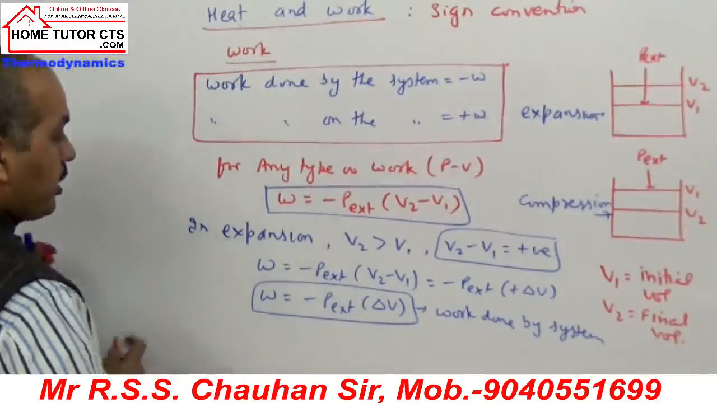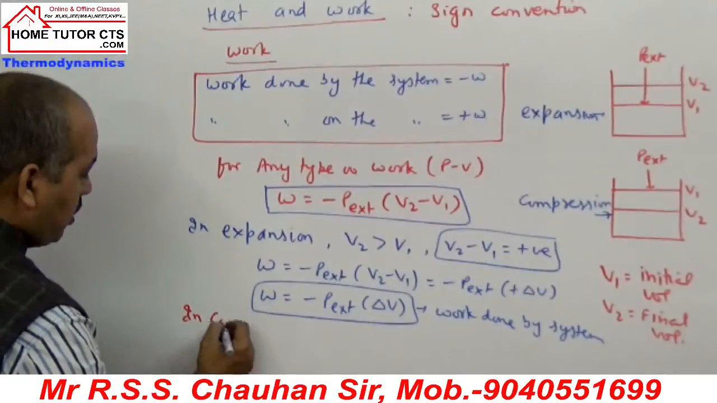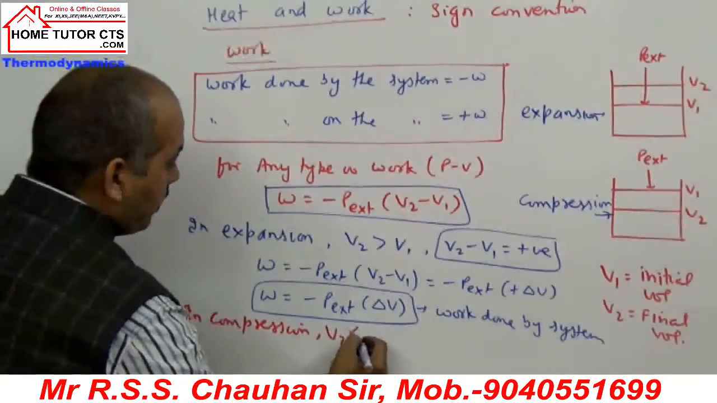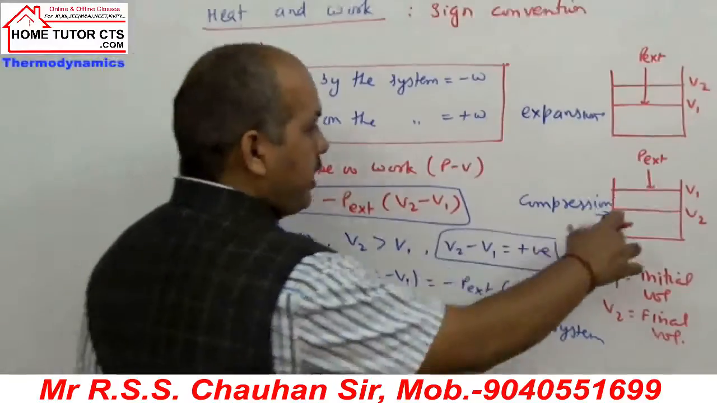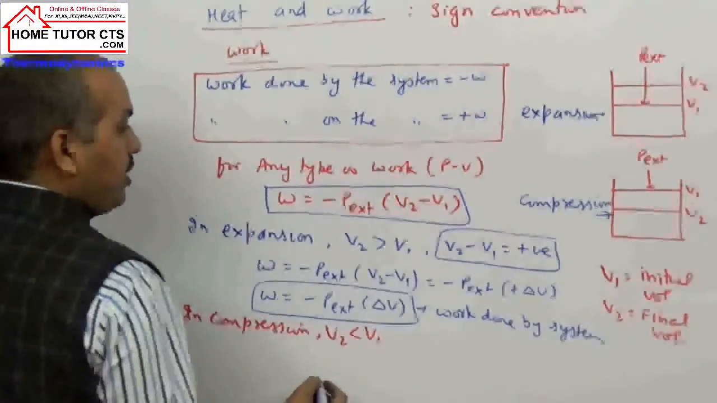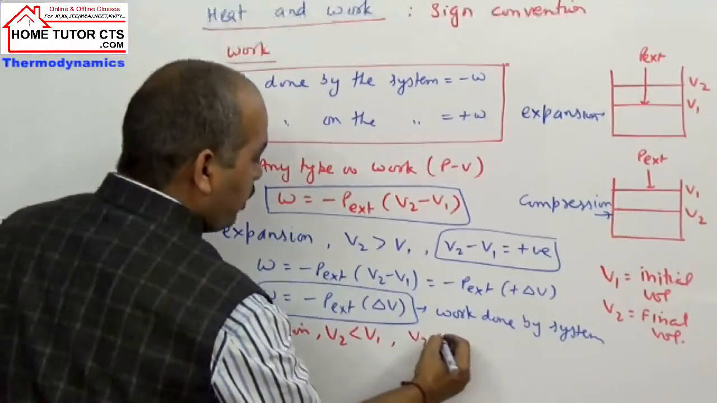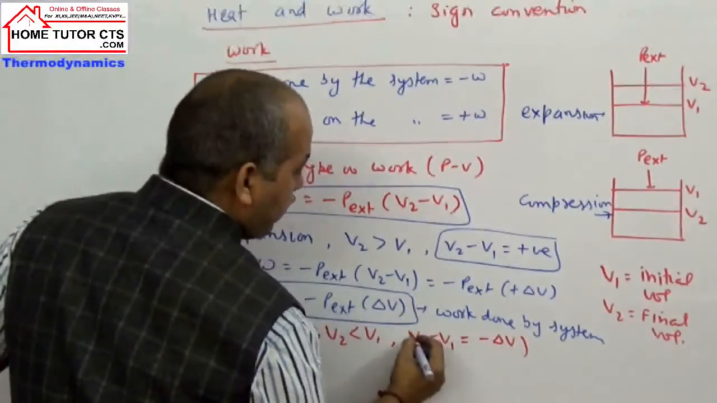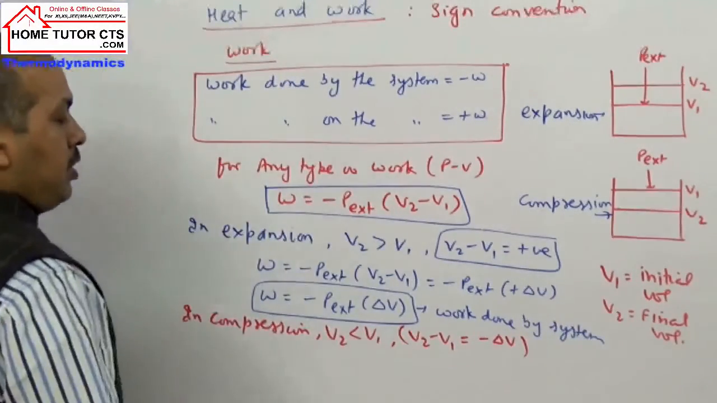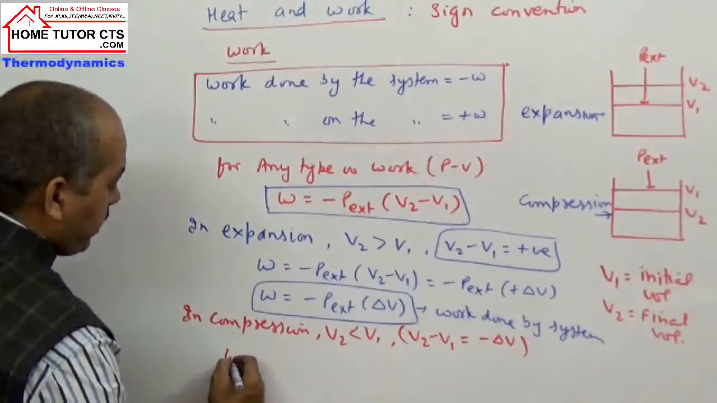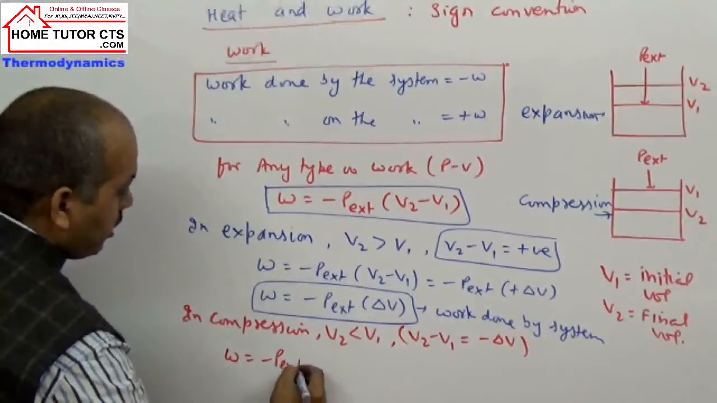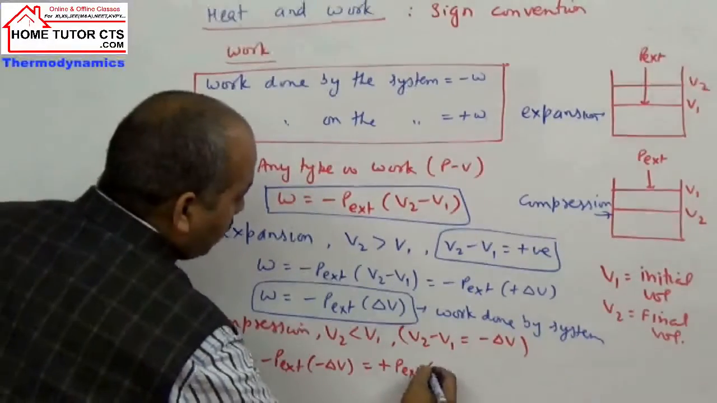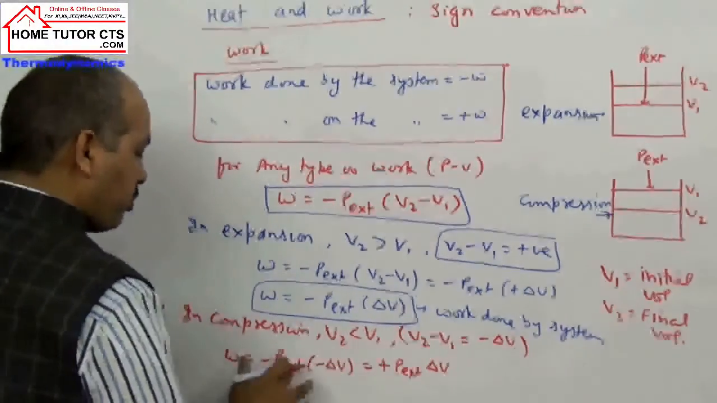If I then write in compression, what happens? In compression, V2 is less than V1. The volume of the gas decreases. When the volume decreases, V2 minus V1 is negative, that is, minus delta V. So in this case, what is the work done taken here? Minus P external into minus delta V, which is plus P external into delta V. The whole term becomes positive.